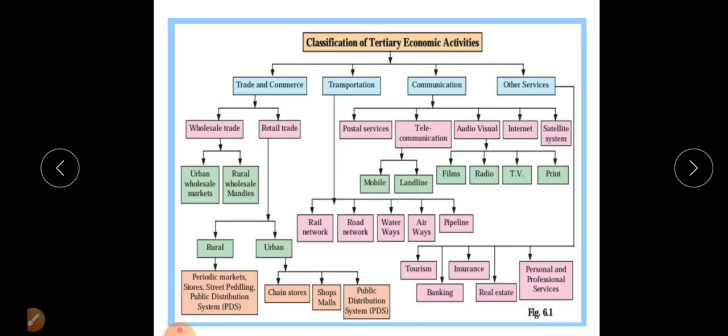In this way we can discuss tertiary economic activity, and in this chapter we discuss all these types of tertiary economic activity, and some important factors related to this activity, and how they affect transportation, trade, communication and other services too. Okay, in this way we can finish the introduction of tertiary economic activity. In the next video we will discuss the first tertiary economic activity, that is trade.